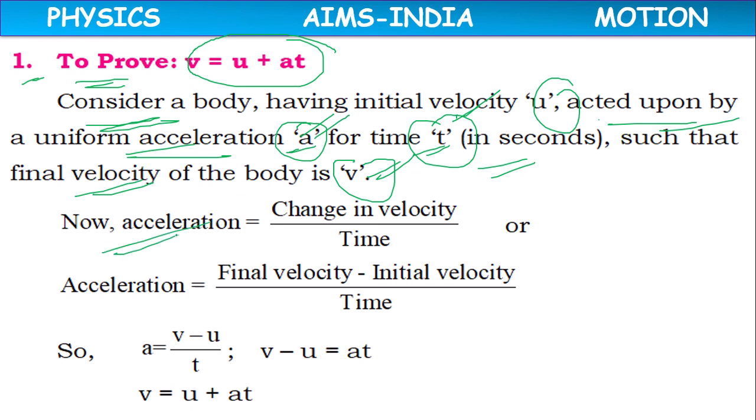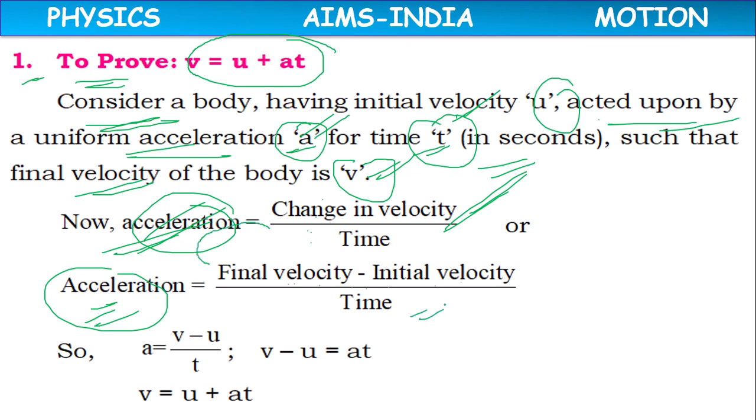Now acceleration equals change in velocity by time. Acceleration formula: change in velocity by time. So acceleration equals change in velocity, means final velocity minus initial velocity by time.